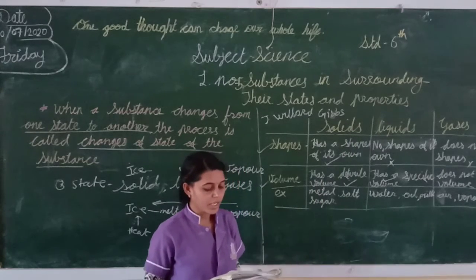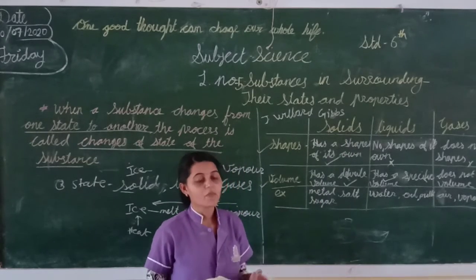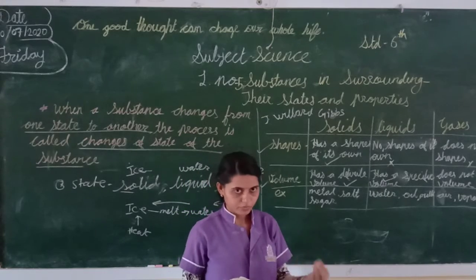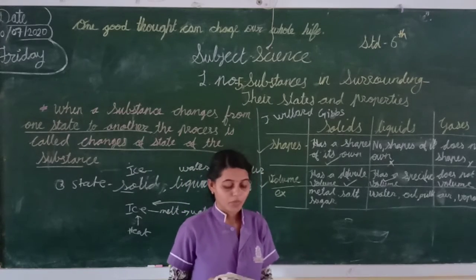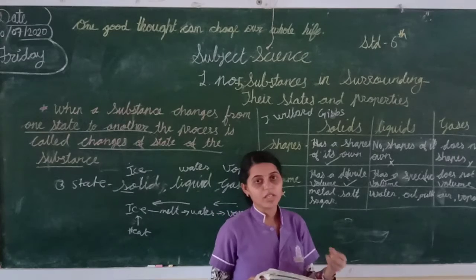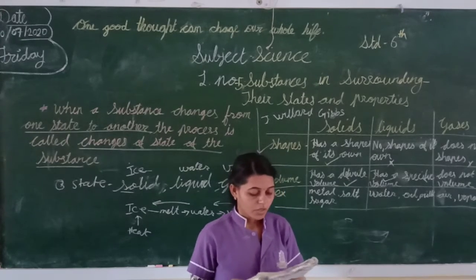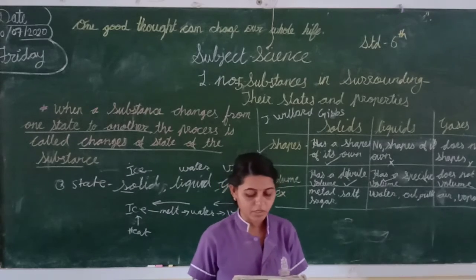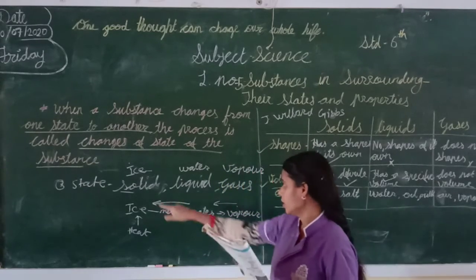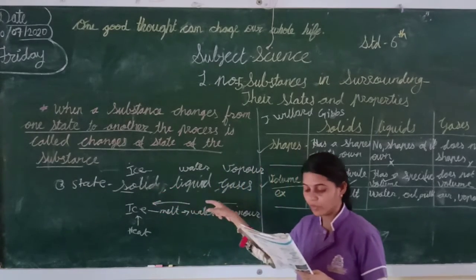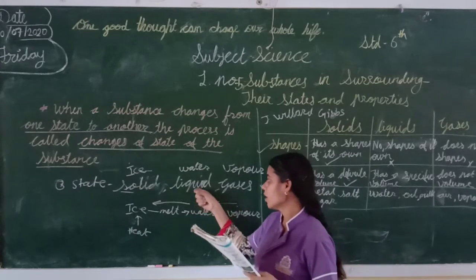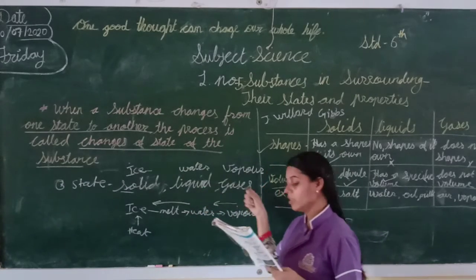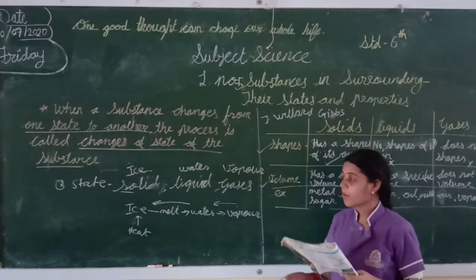Now see heat and change of physical state. When we give heat to a substance, that time they change their state. Means when I give heat to a substance, it changes from a solid to a liquid, and again I will give heat to the liquid, it changes into a gas. Okay, students.